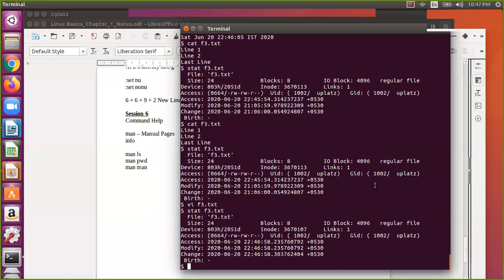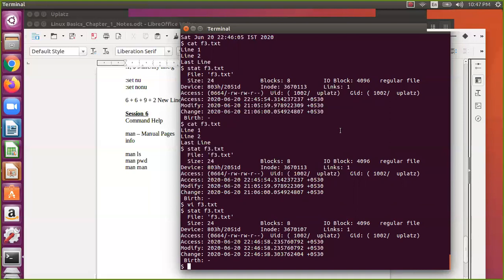So every file has 3 times, depending upon your operation on it. If you are modifying the file, then the modification time changes. If you are accessing, just reading only, then the access time changes. And if you are changing any modes, which we will see with chmod, then only the change time will change. Okay, so now this is a little about the stat command.